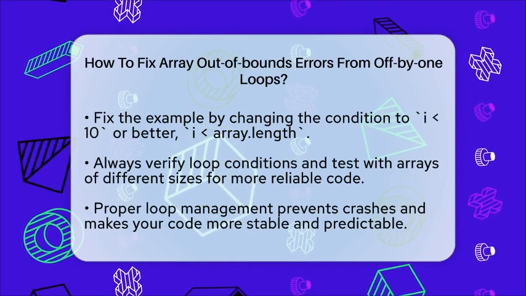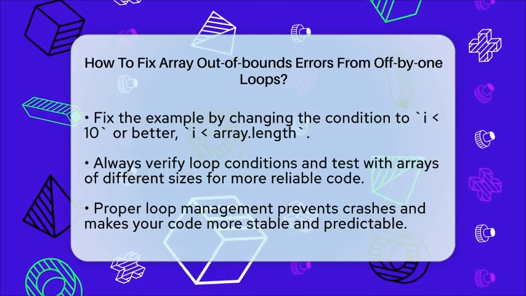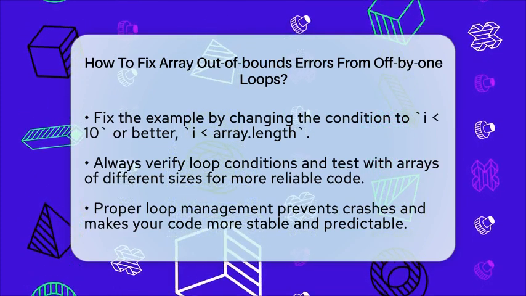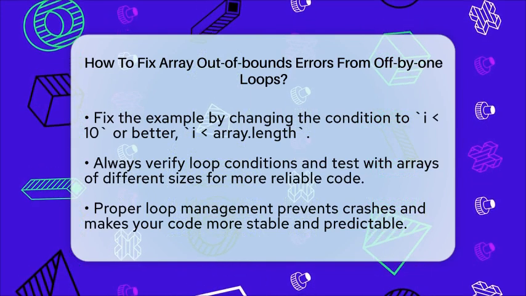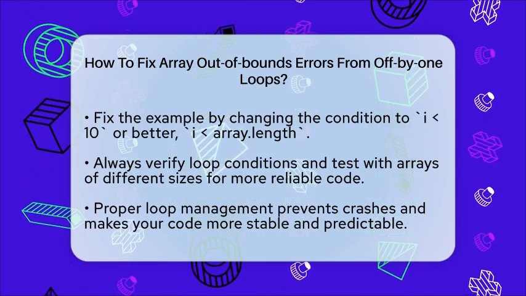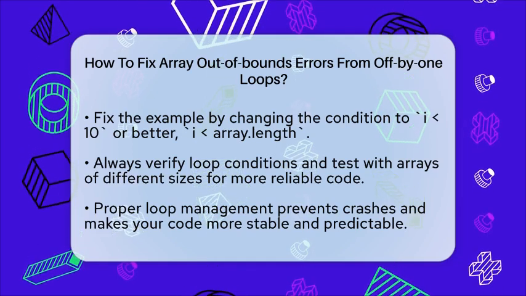Following these steps helps you avoid array out-of-bounds errors caused by off-by-one mistakes. Always double-check your loop conditions, use array length properties, and test with different array sizes. This way, your code becomes more reliable and less prone to crashing due to index errors.